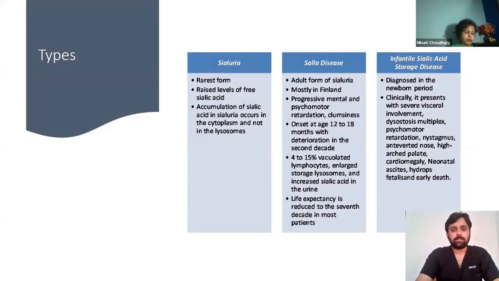First is sialuria, which is the rarest form, and in this the accumulation is mainly seen in the cytoplasm. Secondly, Salla disease. This is the adult onset form, mostly present in Finland. In this, progressive mental and psychomotor retardation is seen, and life expectancy is also reduced to the seventh decade in most patients. Lastly, infantile sialic acid storage disease. This is diagnosed in the newborn period, where there will be visceral involvement, dysostosis, psychomotor retardation, nystagmus, high arched palate, cardiomegaly, hydrops fetalis, and early death.